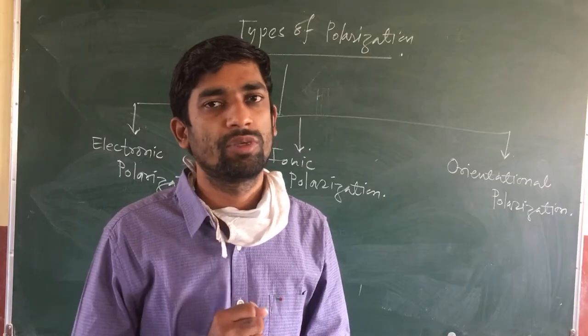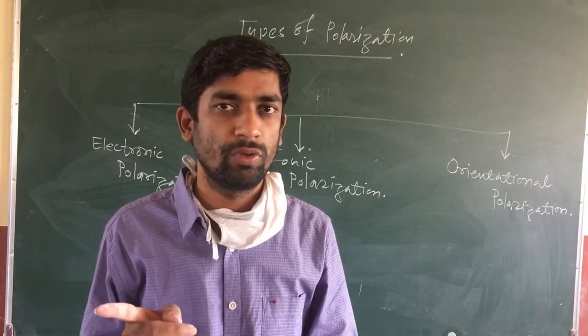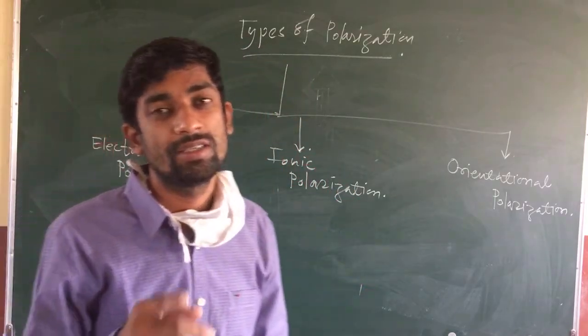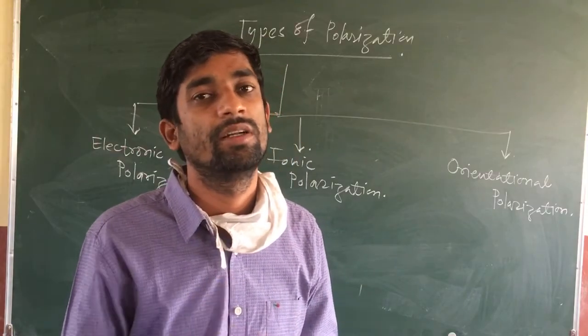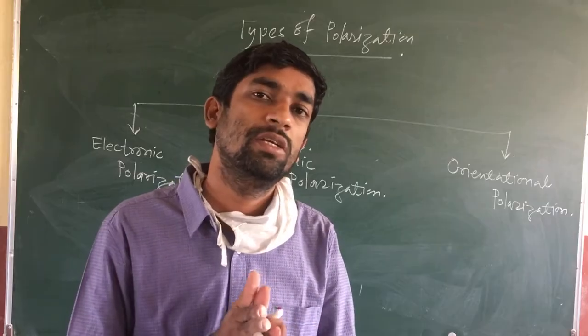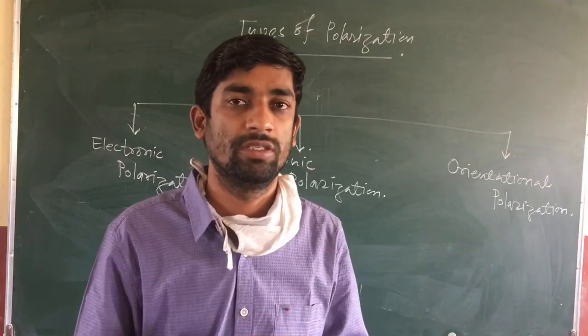There are three types of polarization. First is your electronic polarization. Second is your ionic polarization, and third is your orientational polarization. Actually, any polarization is a sum of these three polarizations.